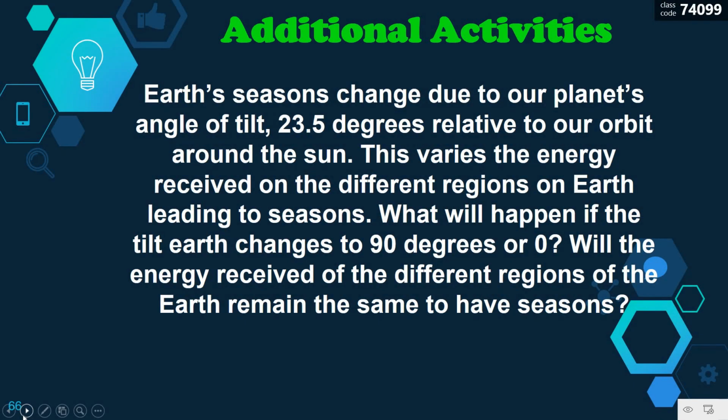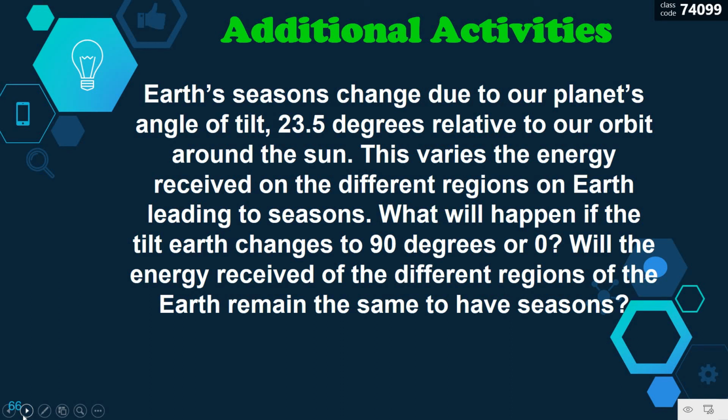Okay, so we have here additional activities. Earth's seasons change due to the planet's angle of tilt, which is 23.5 degrees relative to our orbit around the sun. This varies the energy received on the different regions of Earth, leading to seasons. What will happen if the tilt of the Earth changes to 90 degrees or 0 degrees?